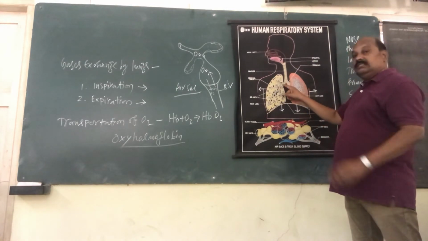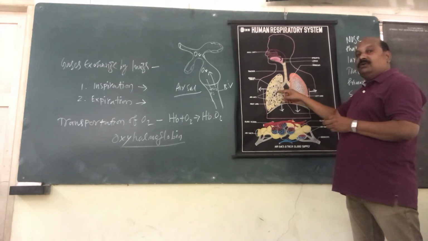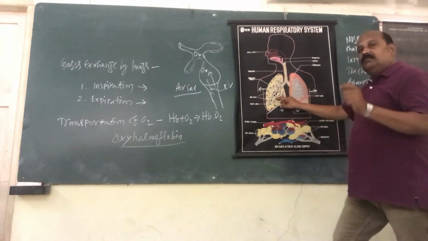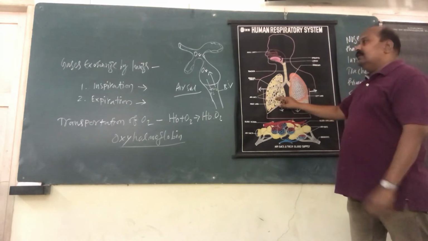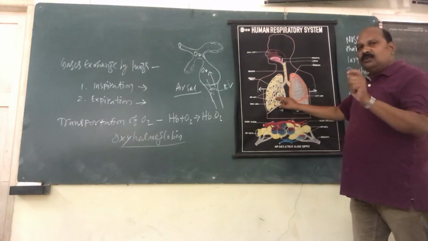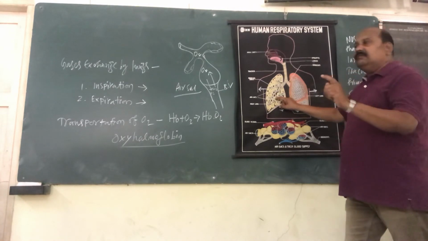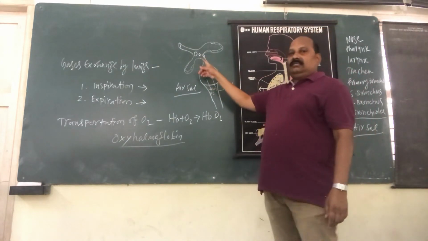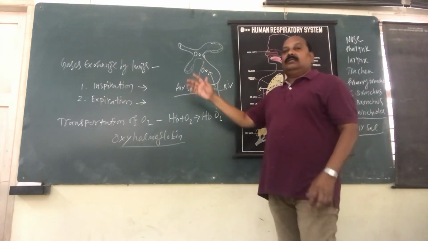The primary bronchus in turn divides into many secondary bronchi, then tertiary bronchi. The tertiary bronchi become smaller bronchi called bronchioles. The bronchioles are the smallest bronchi, which lead into the unit of the lungs, called air sacs.